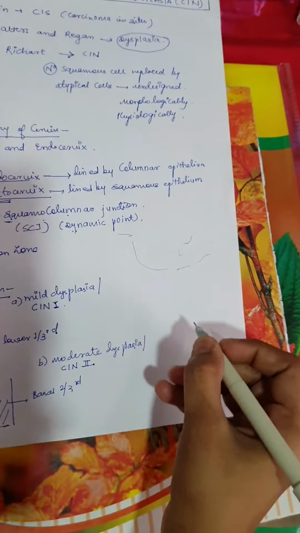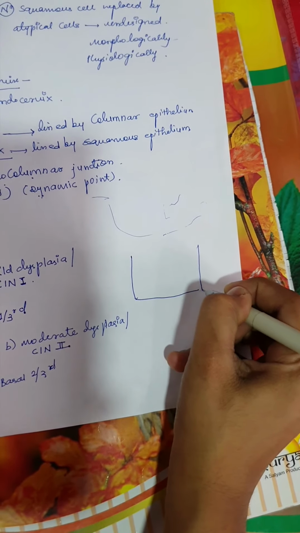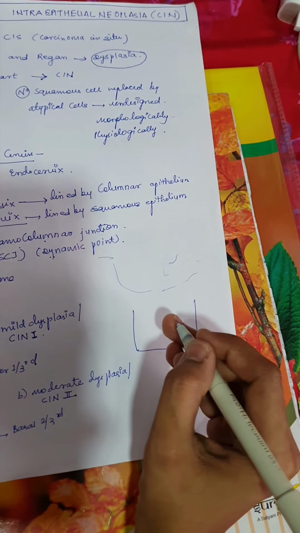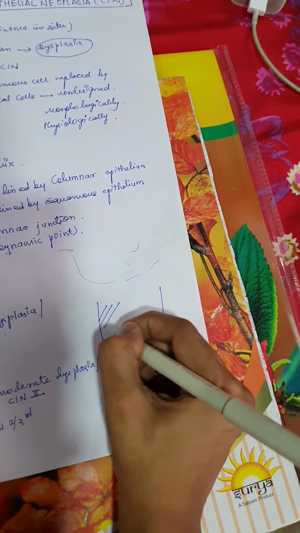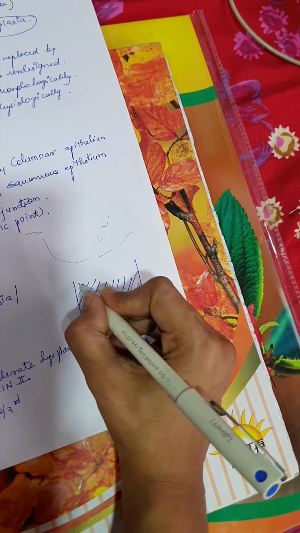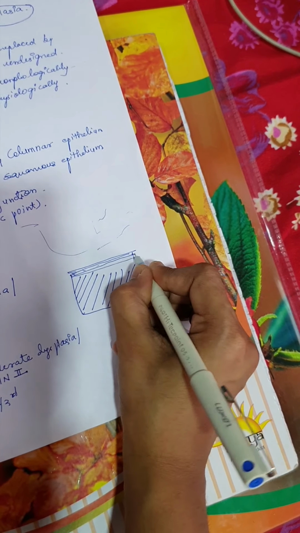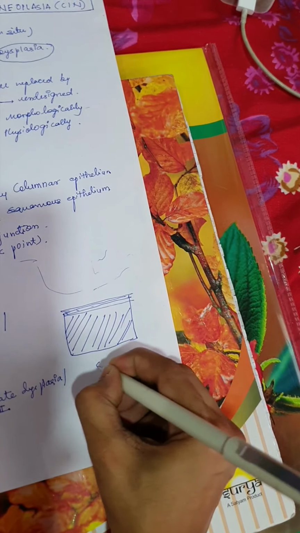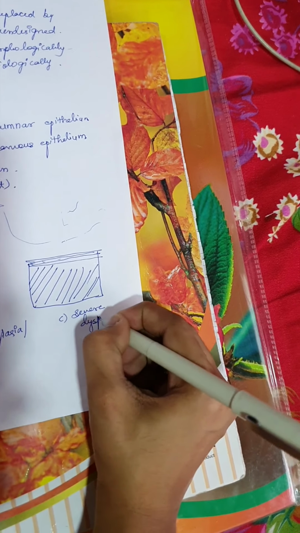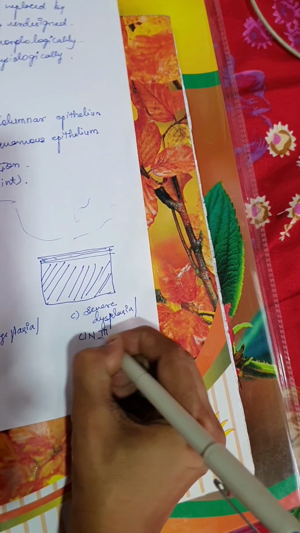Now third: if the whole thickness of the squamous epithelium of the ectocervix is involved, except a few upper layers, the whole thickness is involved but only a few upper layers are not involved, like this, then this is called severe dysplasia or cervical intraepithelial neoplasia stage 3.